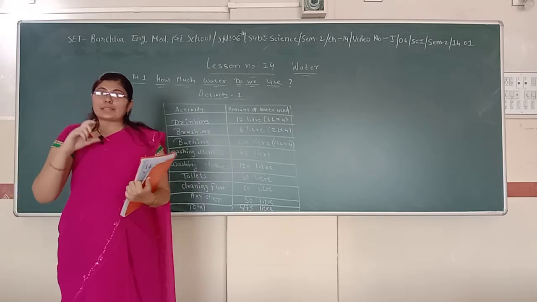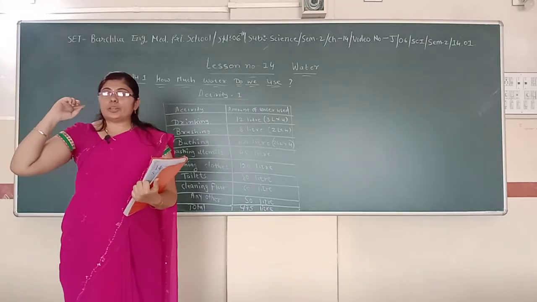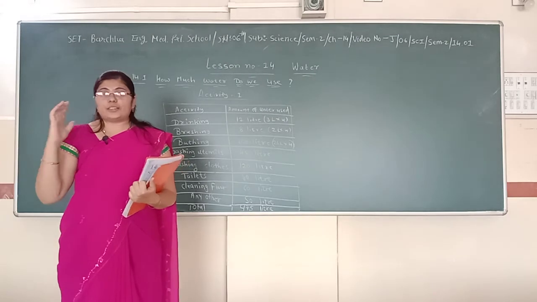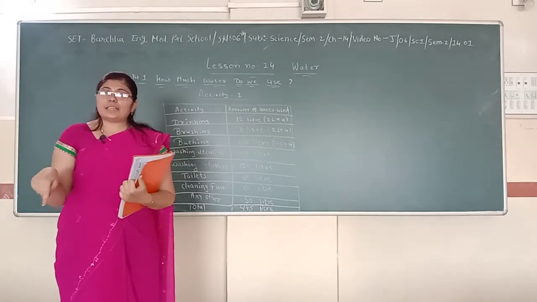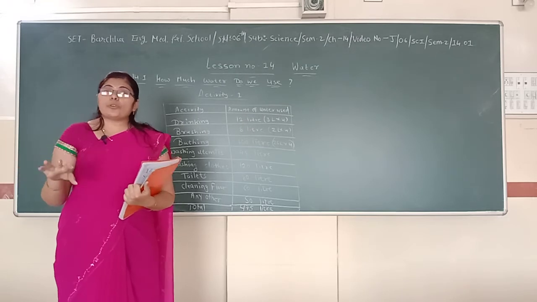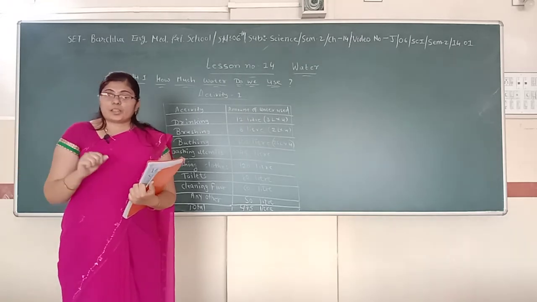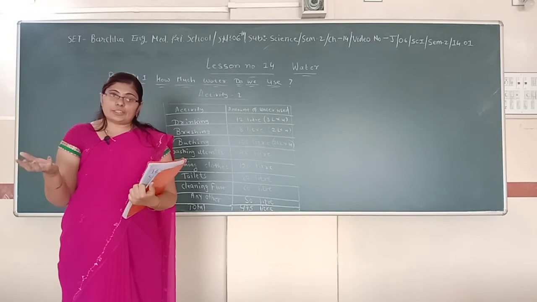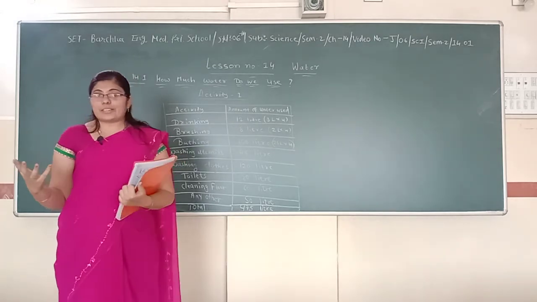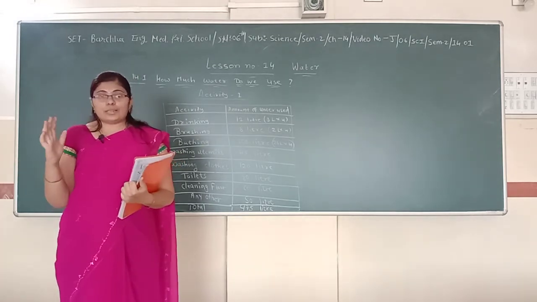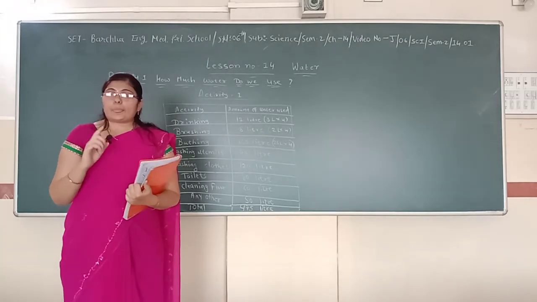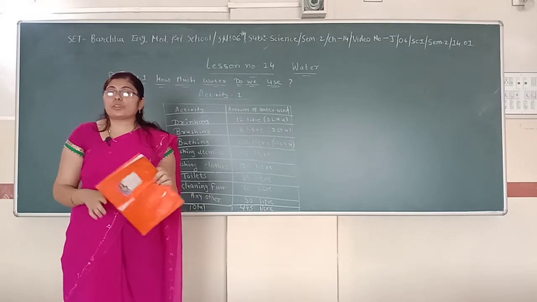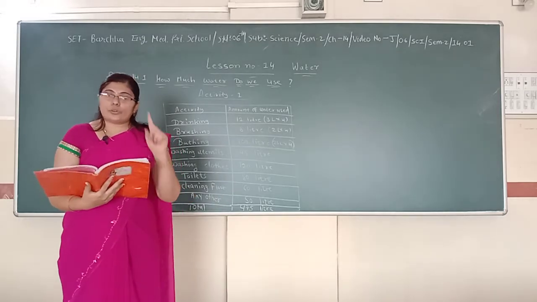See, you have a tank on the upper part of your house, on the terrace. You just measure the volume of water that tank can hold. Suppose that it is 300 liters or 400 liters or 500 liters of water. Then you need to calculate how many times you need to fill this in one day. This way you can calculate how much water is needed in your family for one full day.